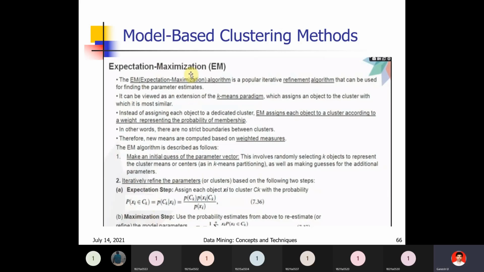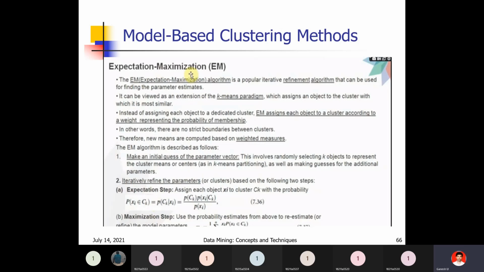For each and every point you examine and assign it to a cluster. There are no strict boundaries between clusters. That is the main principle of expectation maximization. For each and every point you calculate the weight, and based on the weight you assign the data point to a cluster.